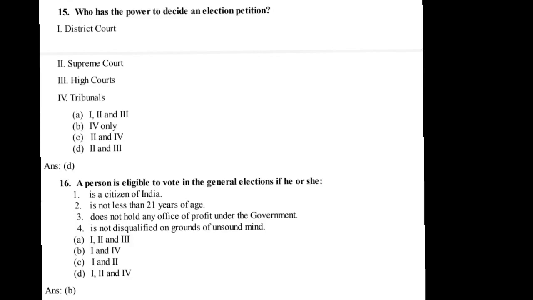16. A person is eligible to vote in the general elections if he or she 1. Is a citizen of India. 2. Is not less than 21 years of age. 3. Does not hold any office of profit under the government. 4. Is not disqualified on grounds of unsound mind. A. 1, 2 and 3. B. 1 and 4. C. 1 and 3. D. 1, 2 and 4. Ans. B.